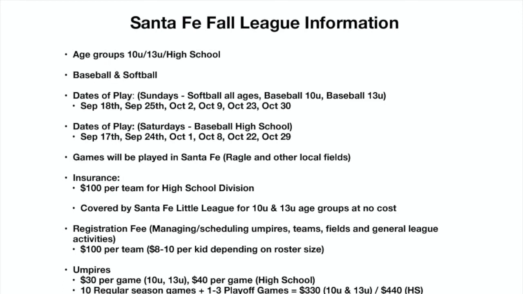So the dates to play for the high school would be September 17th, September 24th, October 1st, October 8th, October 22nd, and October 29th. We won't do a tournament at the end of the high school season because the school systems do not let us use the fields on Sundays. So we can only do Saturdays, and we won't really have time to get a good tournament in. So we'll just play doubleheaders each of those days for the high school baseball division. Now, softball is included in the baseball 10U and baseball 13U. They're going to play Sundays, so we won't have that issue there.